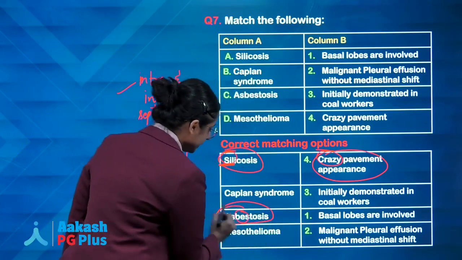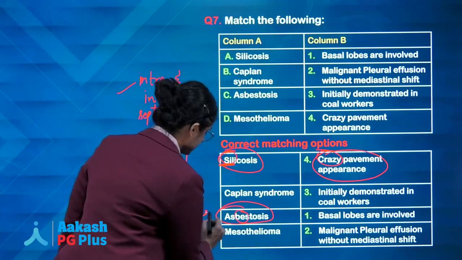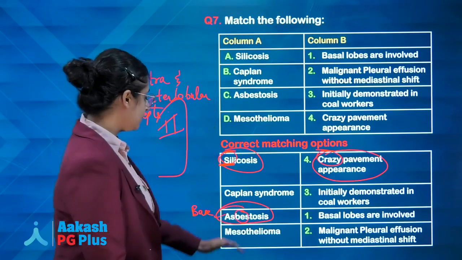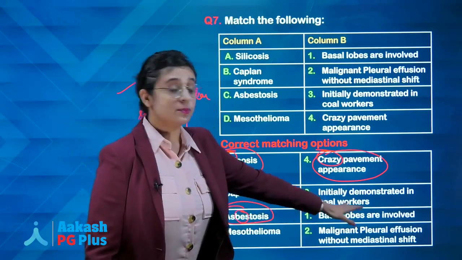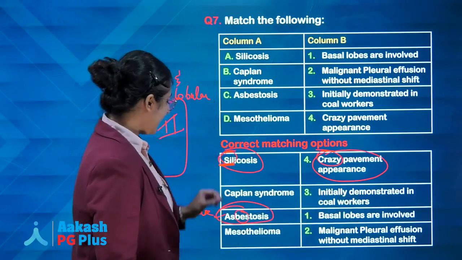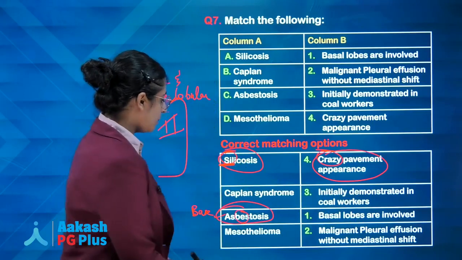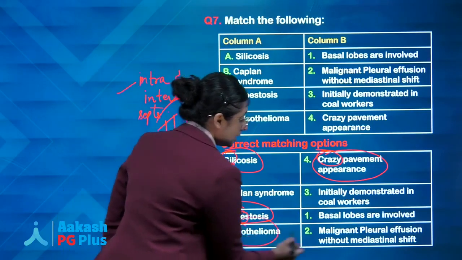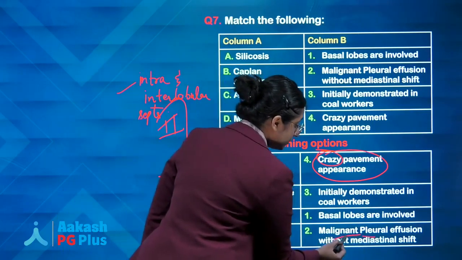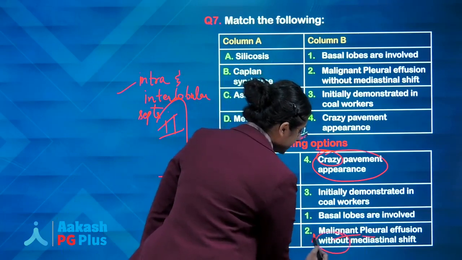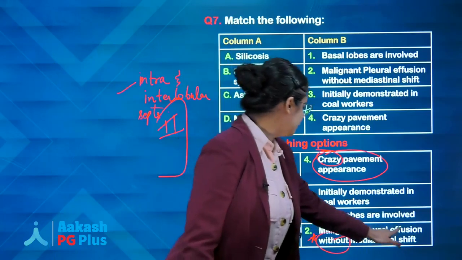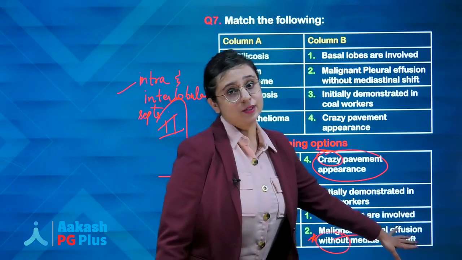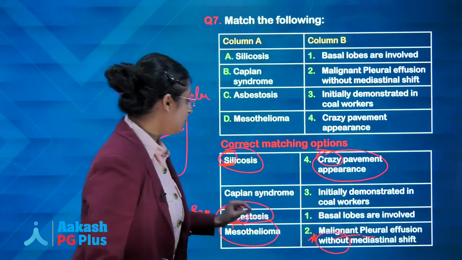Number 2, asbestosis, we have already discussed. How will you remember that? Base. Which is the most common site involved in asbestosis? Basal lobes. Basal lobes are much more involved in case of asbestosis. For mesothelioma, you have to remember that there is malignant pleural effusion but without mediastinal shift. You must have studied this in medicine as well. Malignant pleural effusion but no mediastinal shift will occur in case of mesothelioma.